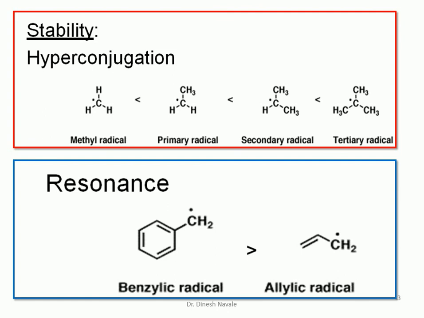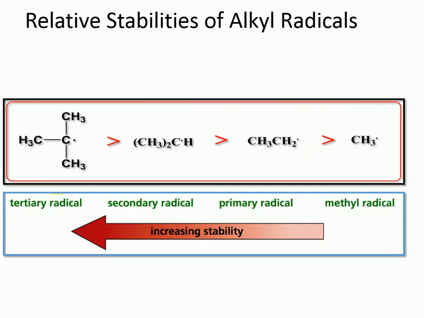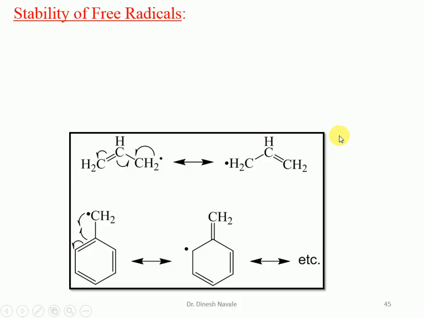That means the more resonating structures, the more stability of the compound, and so the more stable the free radical. That's why, due to more resonating structures, the benzyl free radical will be more stable than the allyl free radical. And from the same example, we can say the stability of the tertiary will be more than secondary, than primary, than methyl free radical.